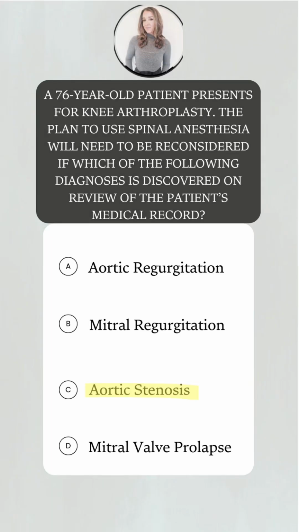And the correct answer here is C, aortic stenosis. Spinal or epidural anesthesia should be used very cautiously in patients with mild or moderate aortic stenosis because hypotension readily occurs as a result of reductions in preload, afterload, or both. Spinal and epidural anesthesia are contraindicated in patients with severe aortic stenosis.